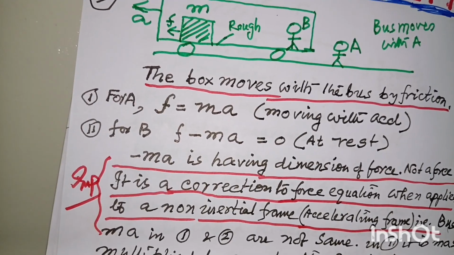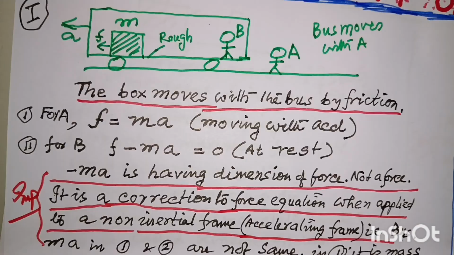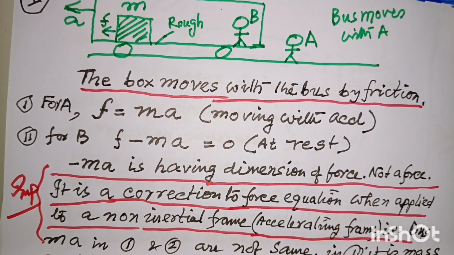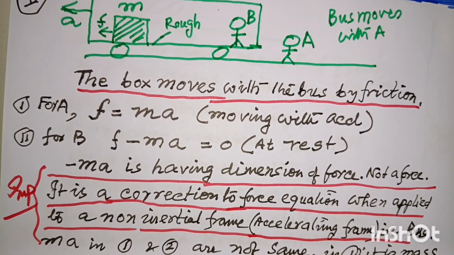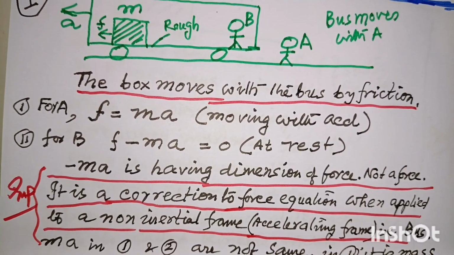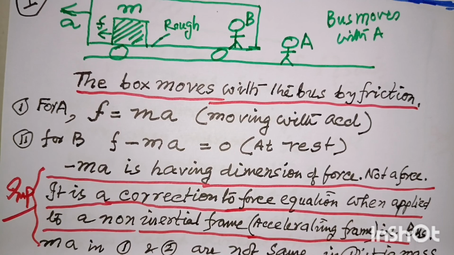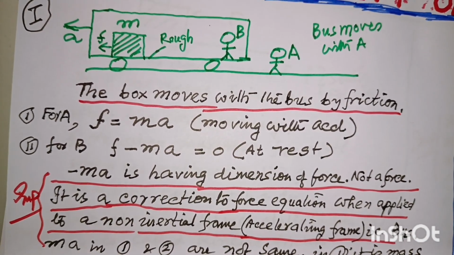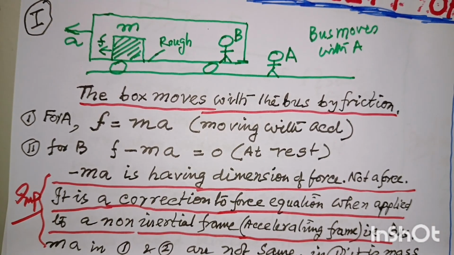Both of them have the dimension of a force, but minus ma is not actually a force, yet here it is acting as a force. Although not a force, it is behaving like a force to observer B, who is in the frame that is in the bus, which is accelerating. It means he is in an accelerating frame.